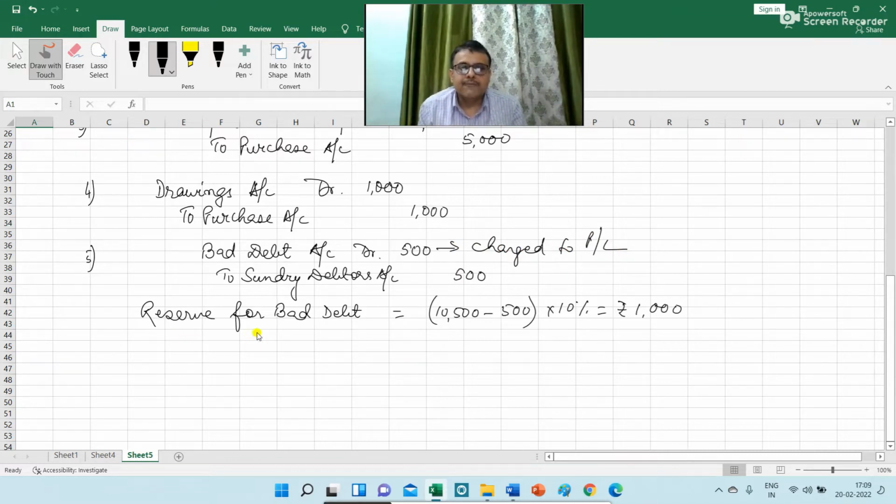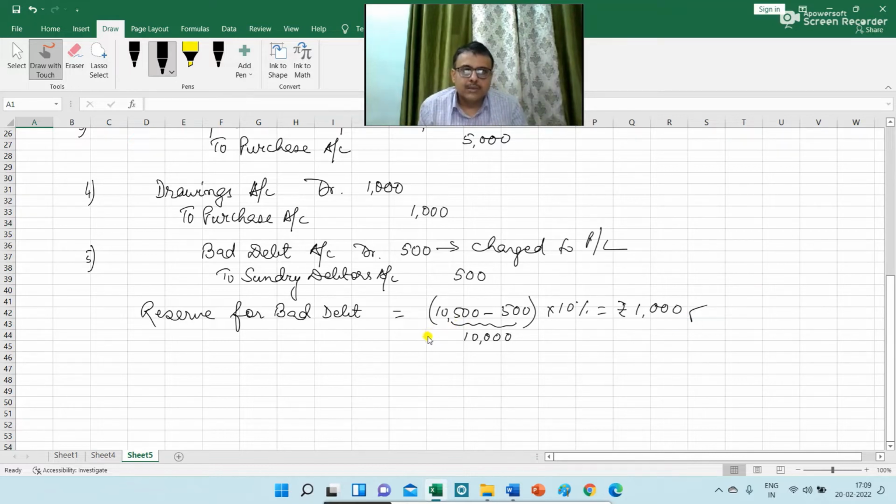And the reserve for bad debt is calculated on the balance of debtors which is given in the trial balance as 10,500. 500 will be reduced for the amount of bad debt. So this amount is rupees 10,000, that is after deducting bad debt from the sundry debtor balance. So you need to make a reserve for bad debt at 10% on the balance of sundry debtors. So this amount of reserve for bad debt is calculated at rupees 1,000.